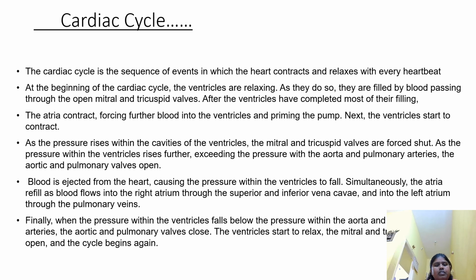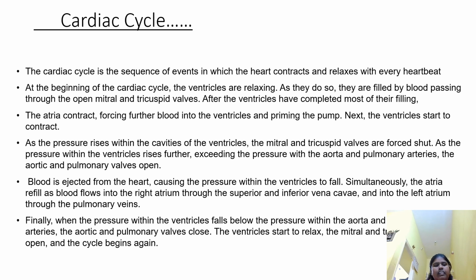As the pressure rises within the cavities of the ventricles, the tricuspid and mitral valves are forced shut. As the pressure within the ventricles rises further, exceeding the pressure within the aorta and pulmonary arteries, the aortic and pulmonary valves open. Blood is ejected from the heart, causing the pressure within the ventricles to fall.